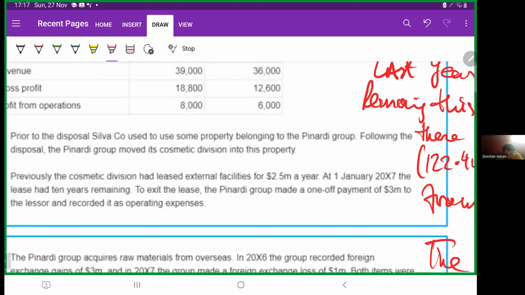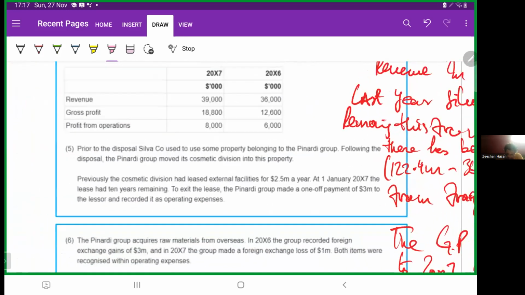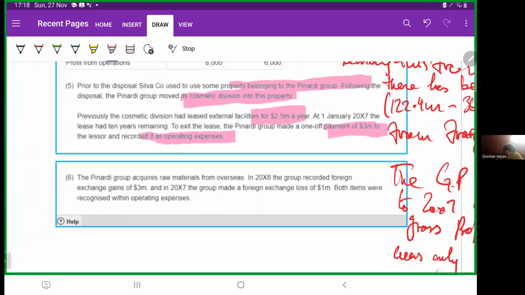Prior to disposal, Silver Company used some property belonging to the group. Following the disposal, Pinardi Group moved its cosmetic division into the property. Previously, the cosmetic division had leased external facilities for 2.5 million a year. At 1st January X7, the lease had 10 years remaining. To exit the lease, Pinardi Group made a one-off payment of 3 million to the lessor and recorded it as an operating expense.